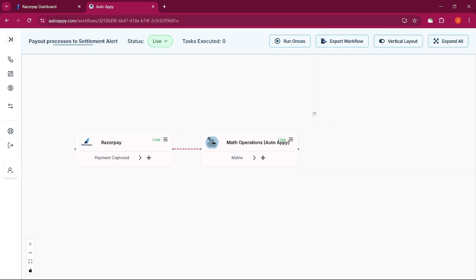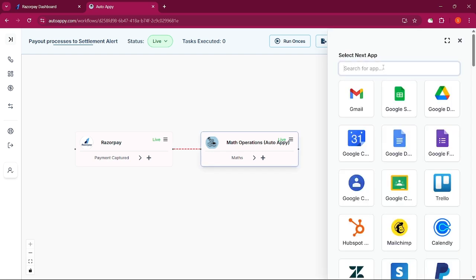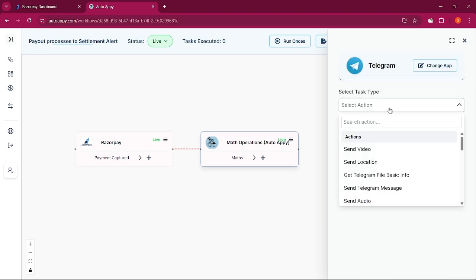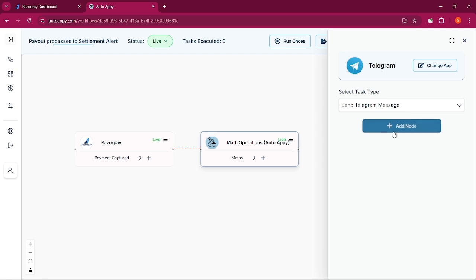So just come to the action application, which is Telegram, and the event which I'm going to use is send messages, and add the node.